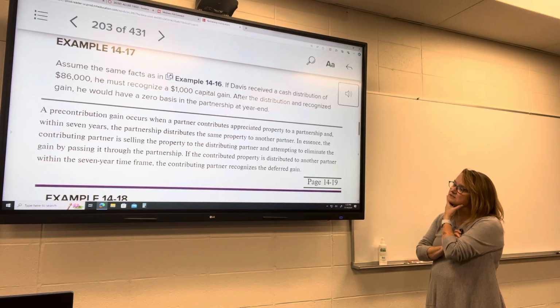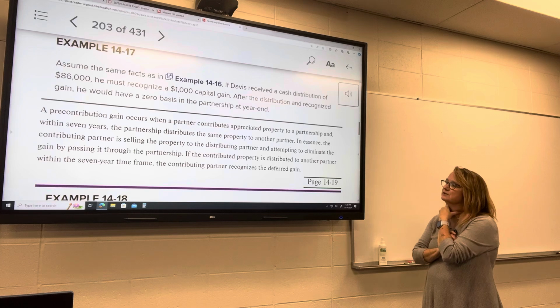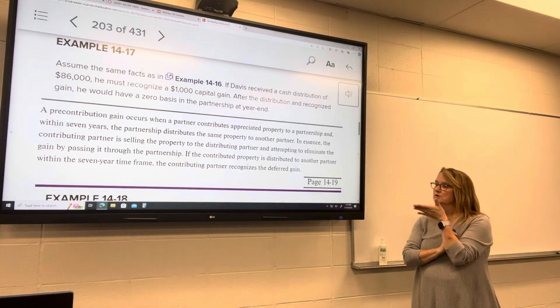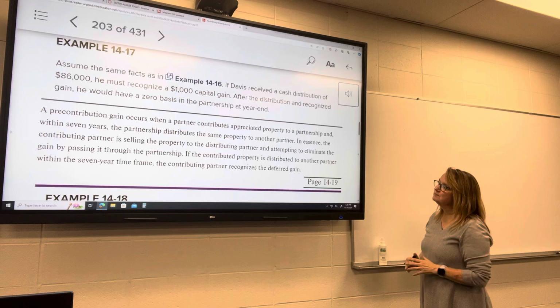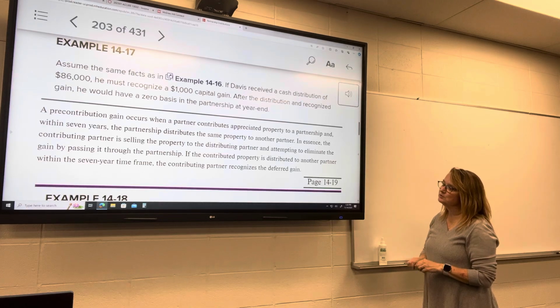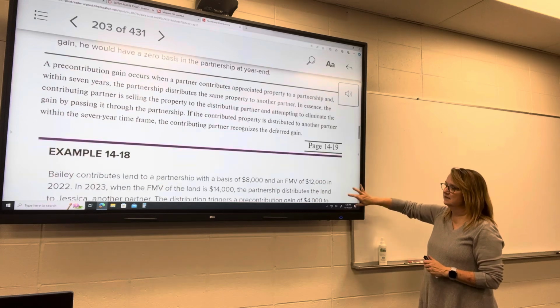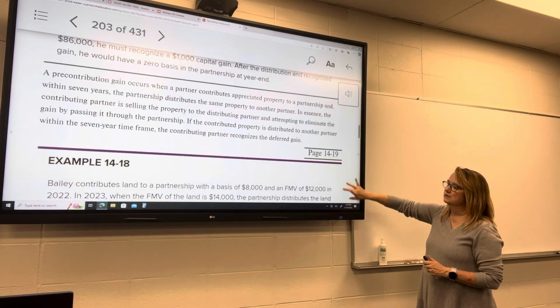In essence, the contributing partner is selling the property to the distributing partner and attempting to eliminate the gain by passing it through the partnership. They're trying to do a workaround here. So if the contributed property is distributed to another partner within that 7 years, the contributing partner will recognize the gain. So here's an example of that.